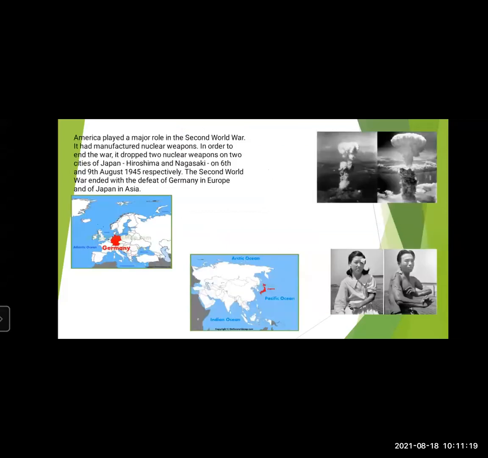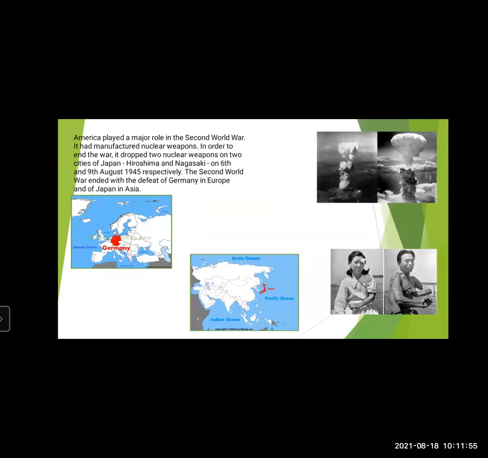Now, America played a major role in the Second World War. America's role in this war was very important, very major, you can say. They had manufactured something in large quantities using machines. And what was that? That was nuclear weapons, like explosive devices, bombs. Now, in order to end the war, what did they do? They dropped two nuclear weapons. They dropped two atomic bombs on two cities of Japan.